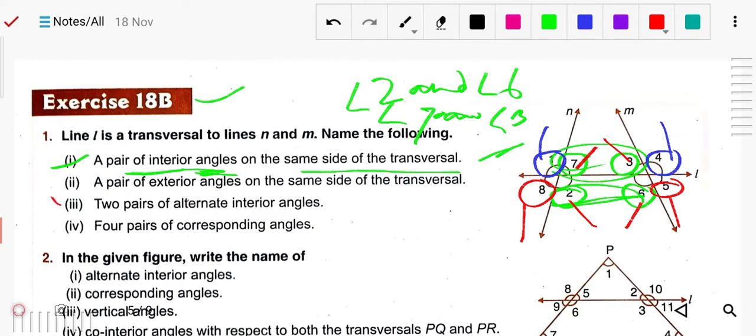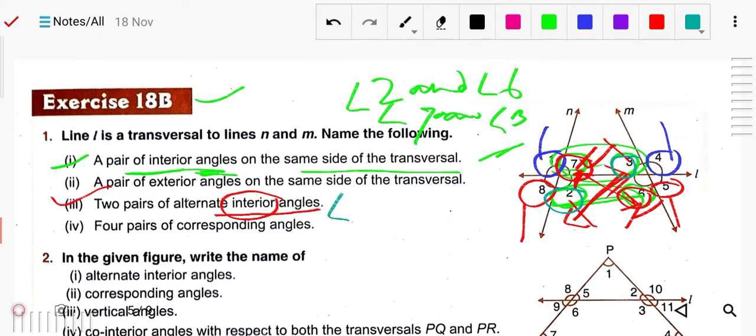Now two pairs of alternate interior angles. Interior and alternate, meaning you can say this cross type of formation or the Z formation. So 7 and 6, they are interior. They are talking about interior alternate, so they should be inside. So 7 and 6, and 2 and 3 are the interior alternate angles.